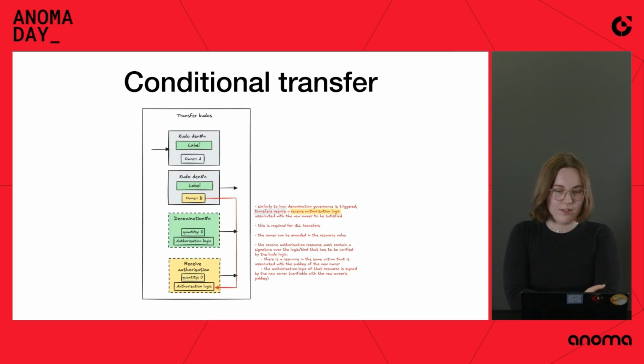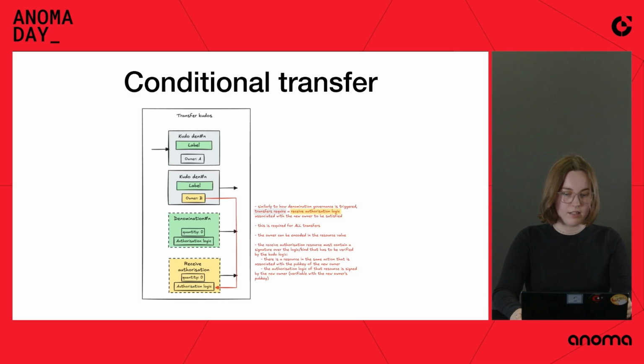So now we have enough to explain how conditional transfer works. Conditional transfer is when the receiver authorizes the transfer. But of course we don't want the receiver to be online for that. So what happens is that the sender consumes their resource. In this case, the sender is A. Then the sender creates the resource for B, the receiver.